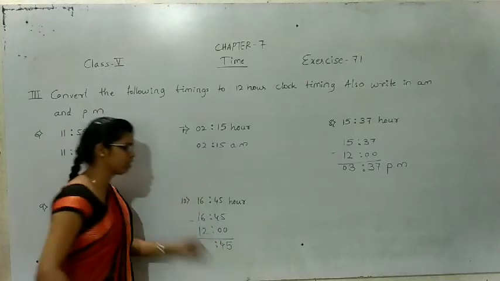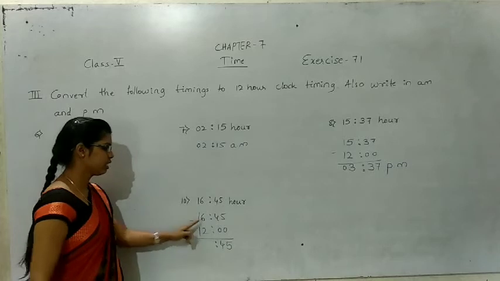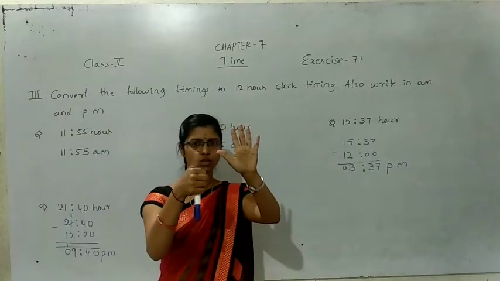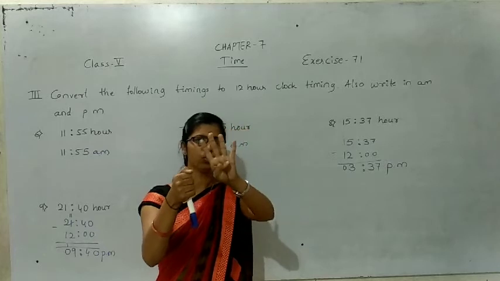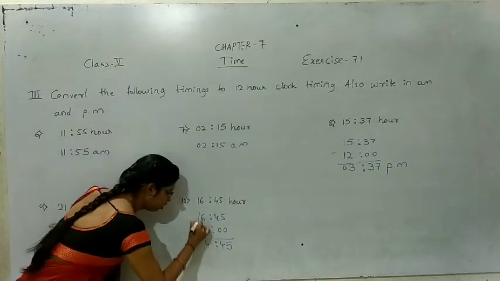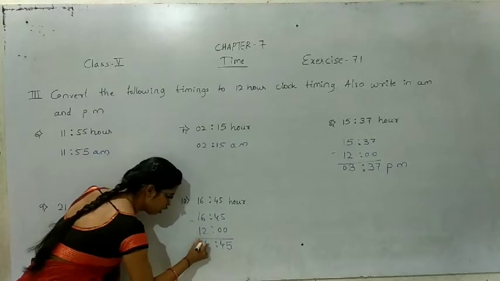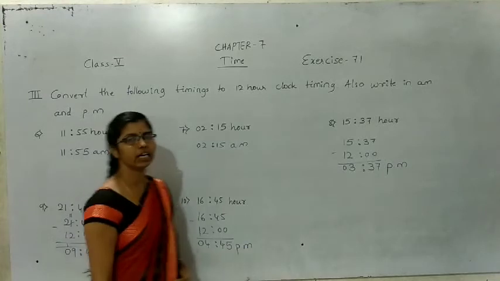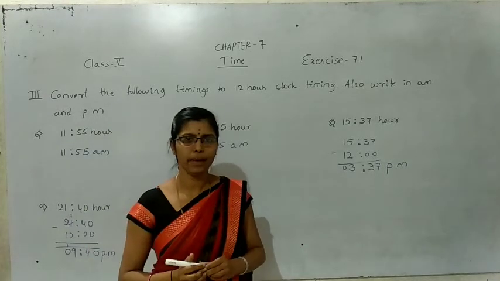4 minus 0 is 4. 6 minus 2, answer is 4. The 1 minus 1 is 0 and this one is PM, that is post meridian.